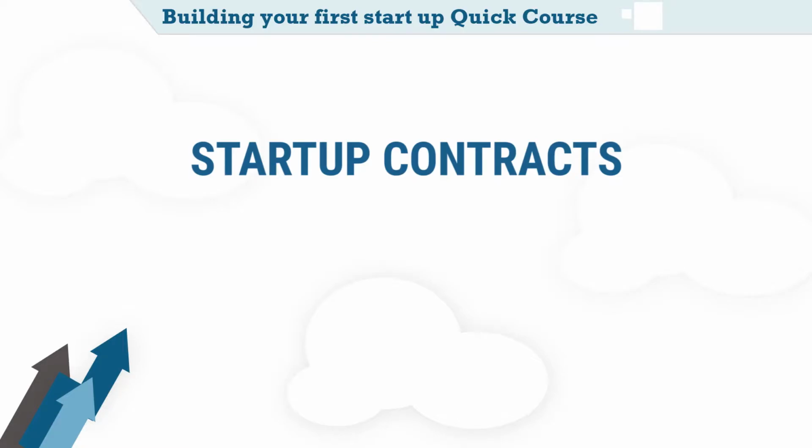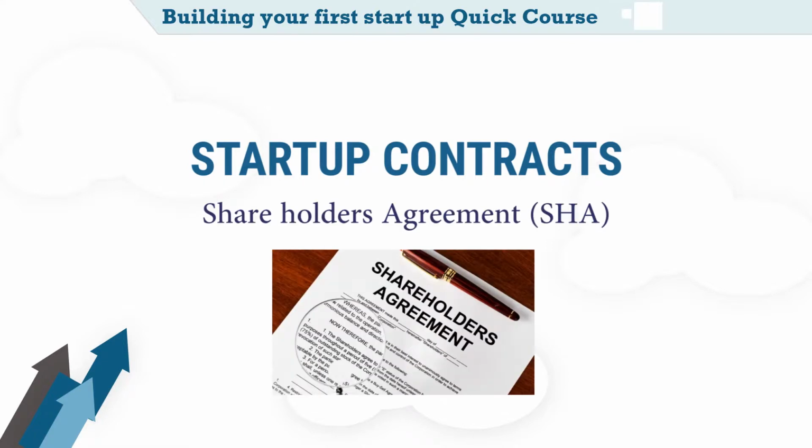In this lecture, let us look at the most important part of building a startup company, the contracts, and most importantly, the shareholders agreement, or call it the SHA. A shareholders agreement, or the SHA, in short, is an agreement amongst the shareholders of a company.